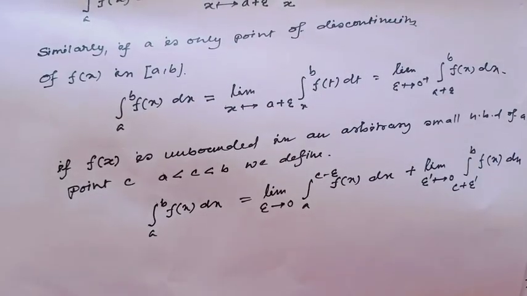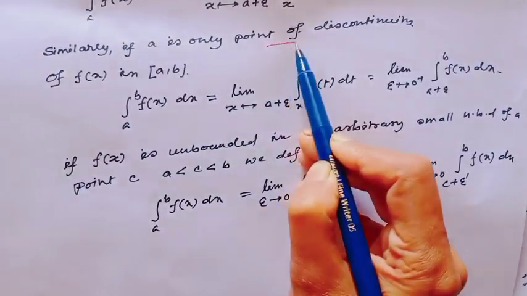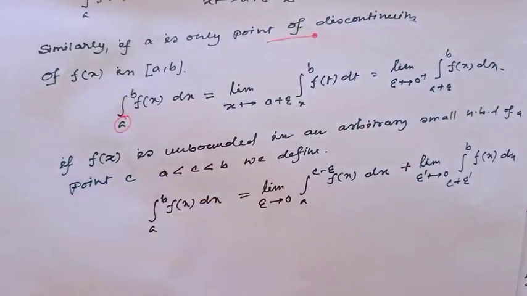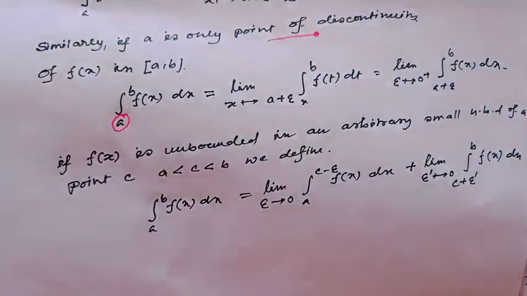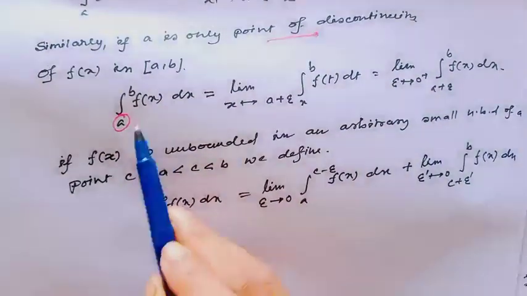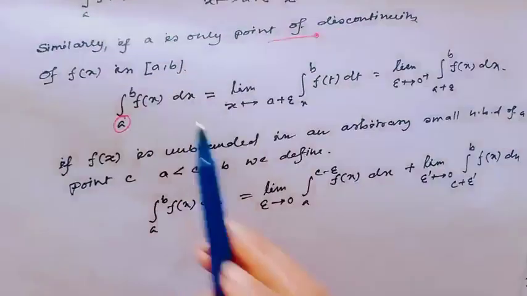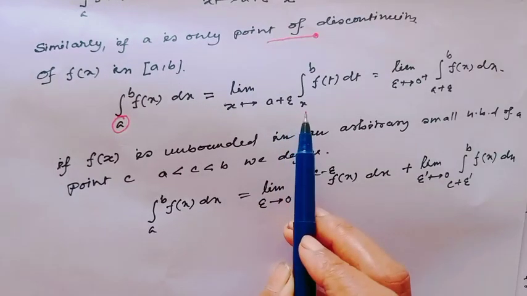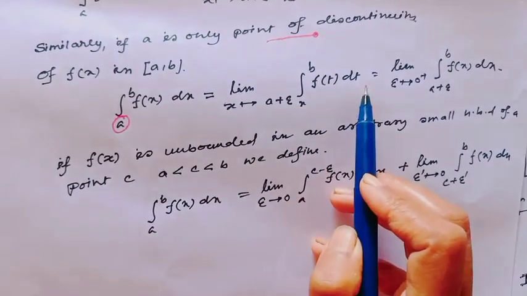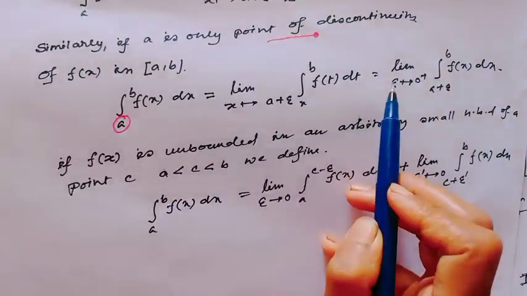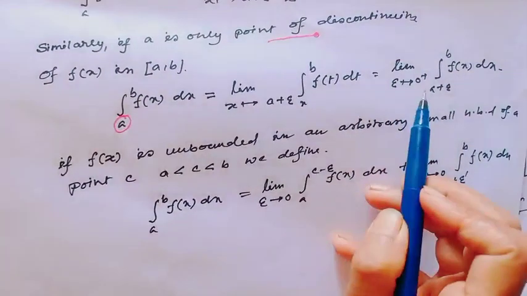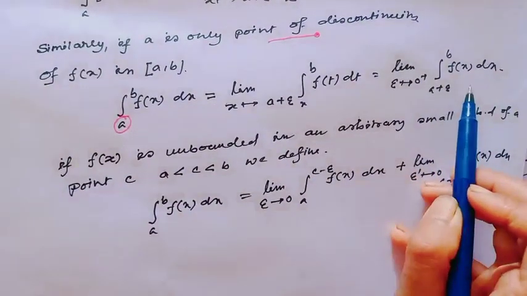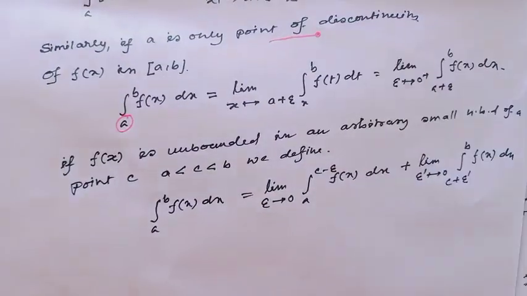Similarly, if a is the only point of discontinuity of f(x) in the closed interval [a, b], then the integration a to b f(x) dx equals the limit as x goes to a plus epsilon of the integration x to b f(t) dt, which is actually equal to the limit as epsilon goes to 0 plus of the integration a plus epsilon to b f(x) dx.